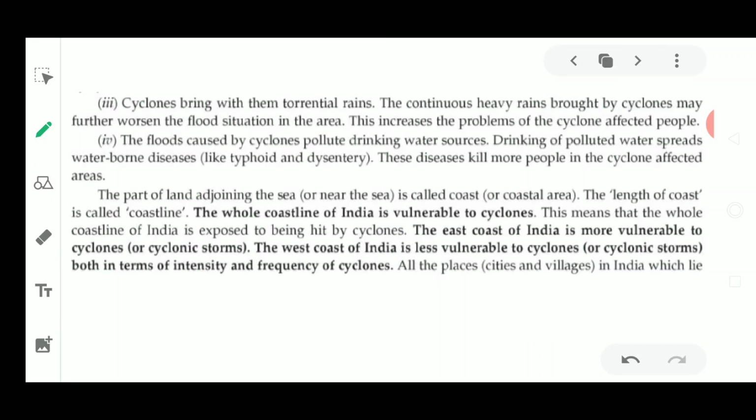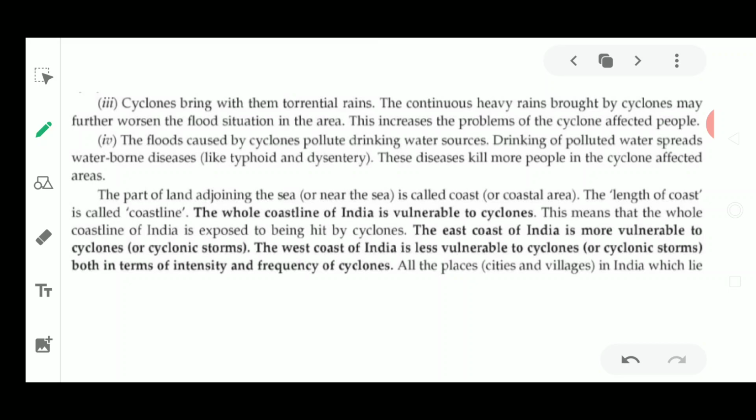Next, what other destructions is it bringing? Cyclones bring very, very heavy rainfall. If continuous or heavy rainfall is brought by the cyclones in many areas, it also worsens the flood situation in an area. So this increases the problem of the cyclone affected people. If flood is coming, then it is very difficult for the people to live there.